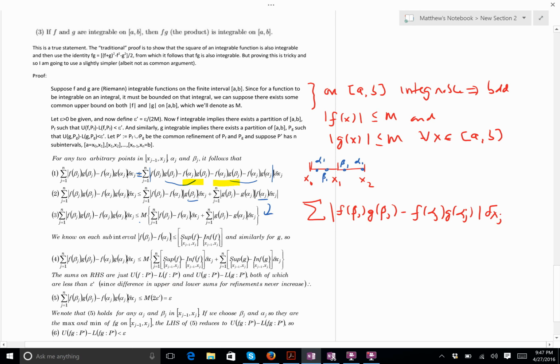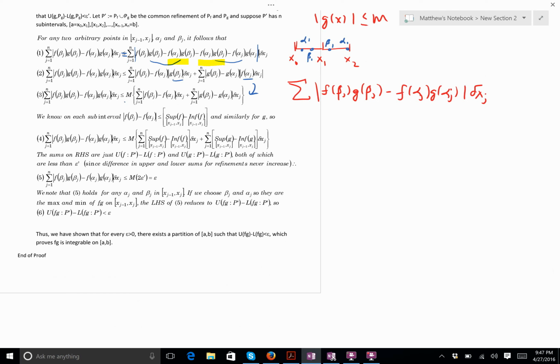Let me just illustrate, just to be careful, okay? And let me look at just this quantity right here. I'm going to split it up, all right? And I'm going to write it like this. I'm going to be a little lazy here. I'm just going to write I sub j for the jth interval. I'm going to take this and I'm going to split it. I have a finite sum. I can do this, right?